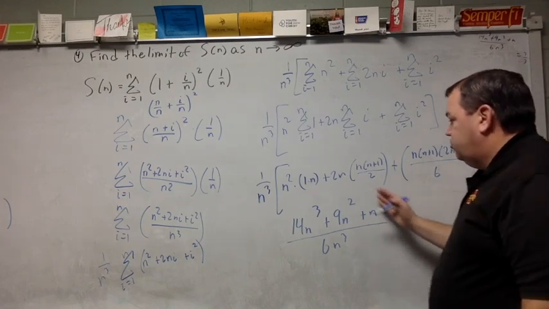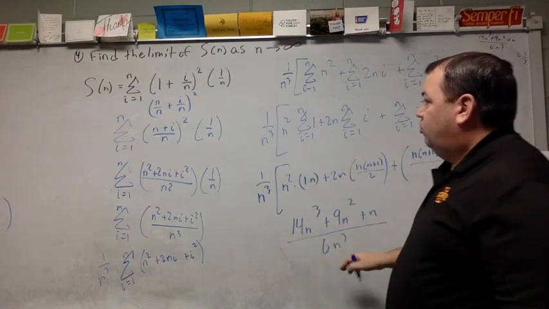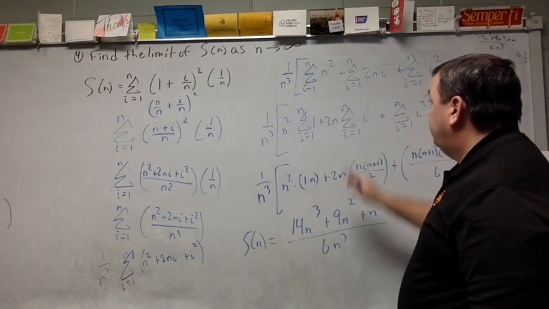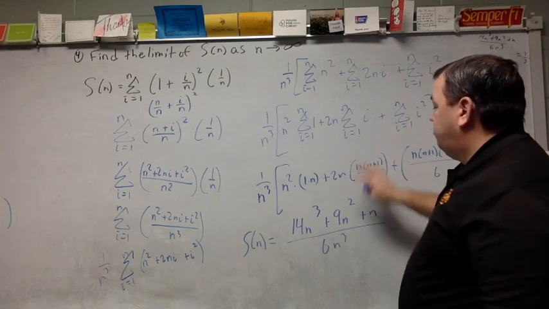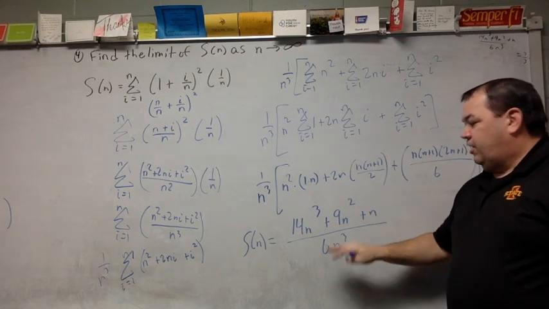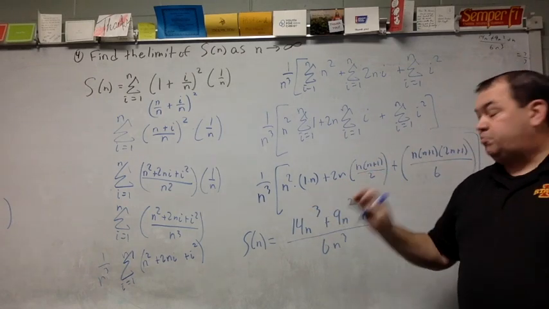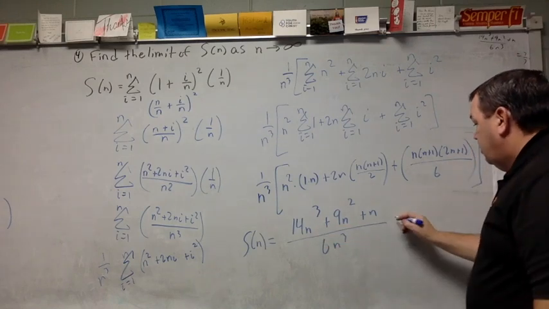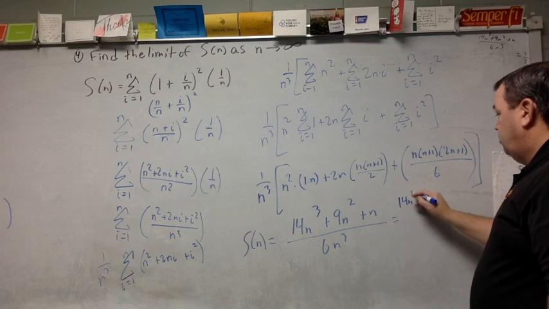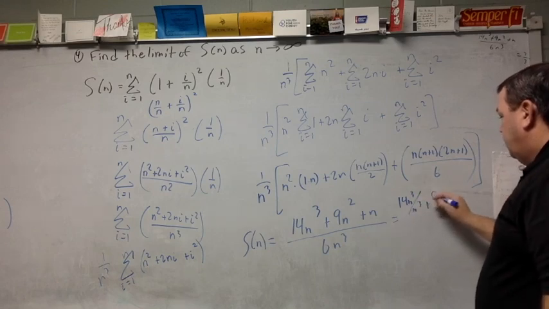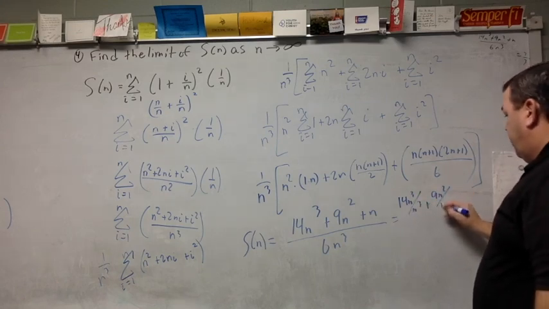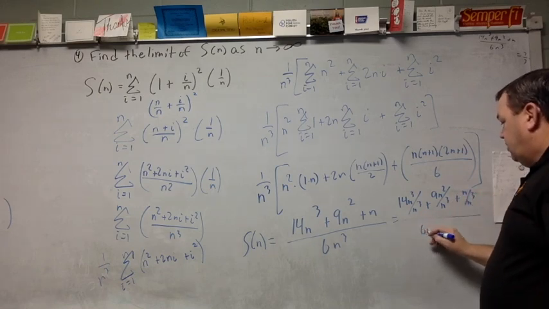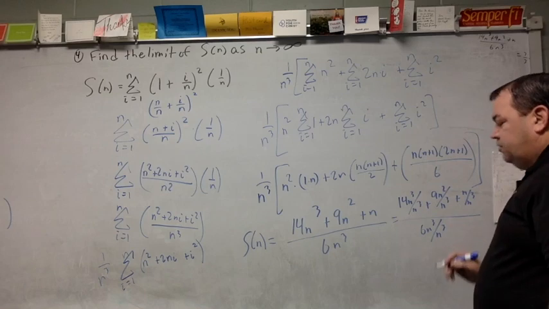Now we're going to take that strategy. Now that I have what this sum is, I have a formula for all these different pieces. I did my algebra skills. Now I can divide everything by the largest power of n. It looks like we're dealing with an n cubed. So I'll take the 14n cubed and divide it by n cubed, the 9n squared divided by n cubed, the n divided by n cubed, and the 6n cubed divided by n cubed.